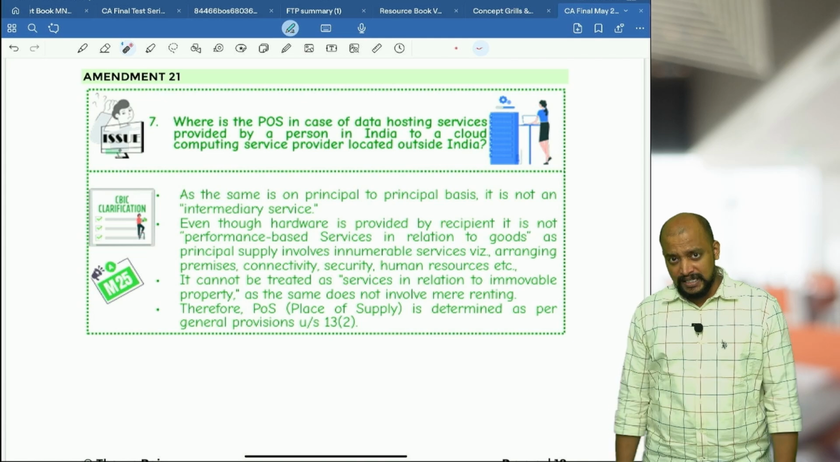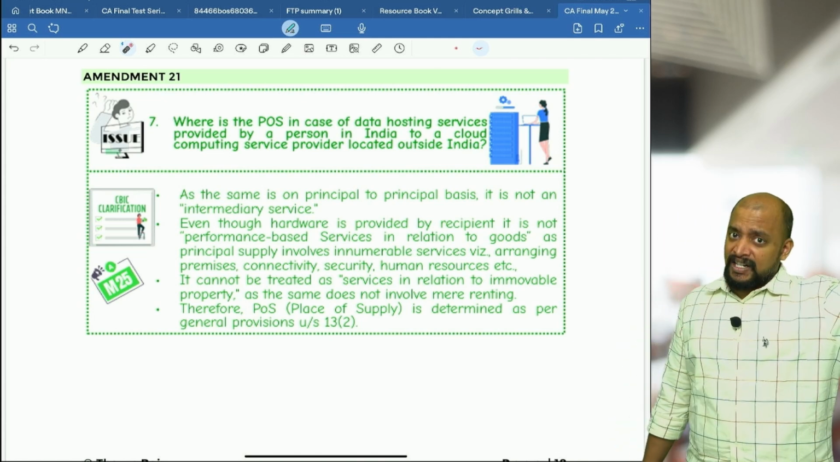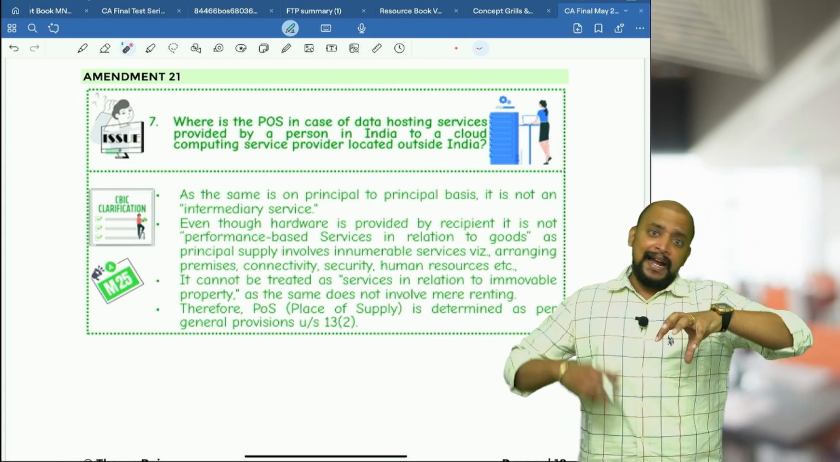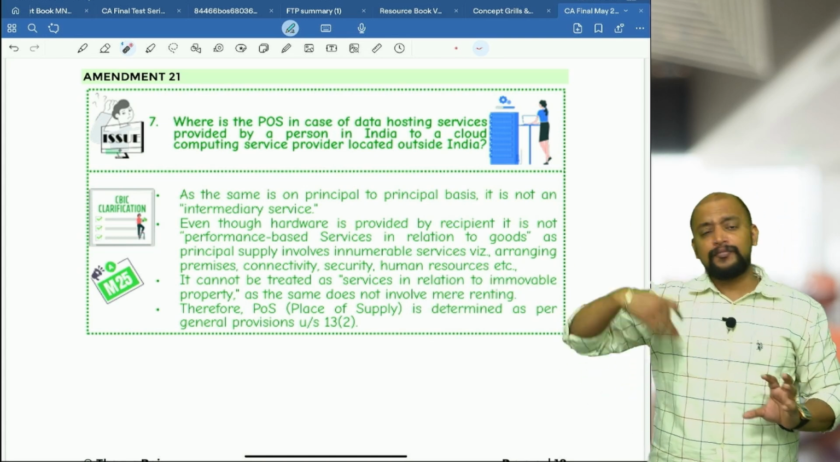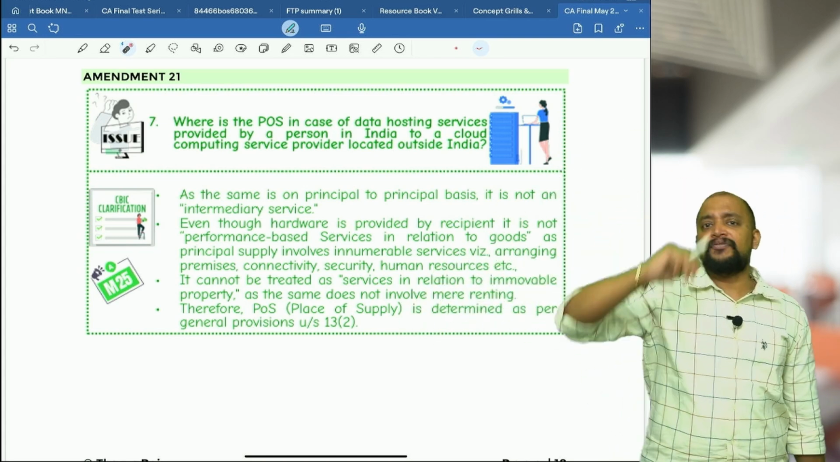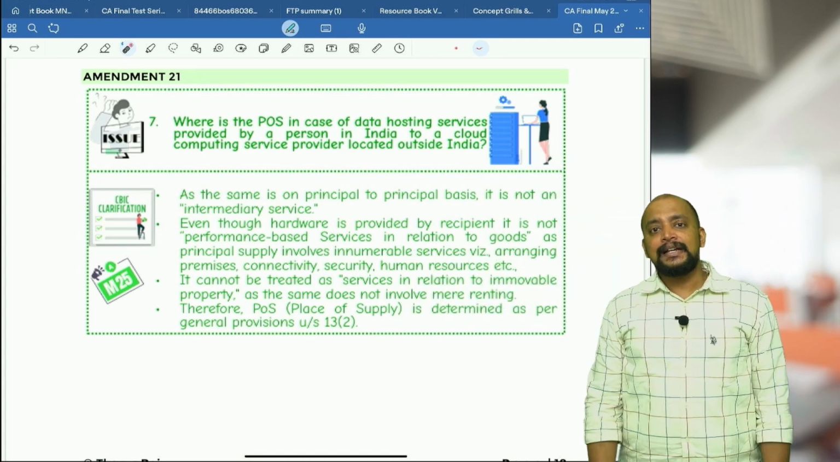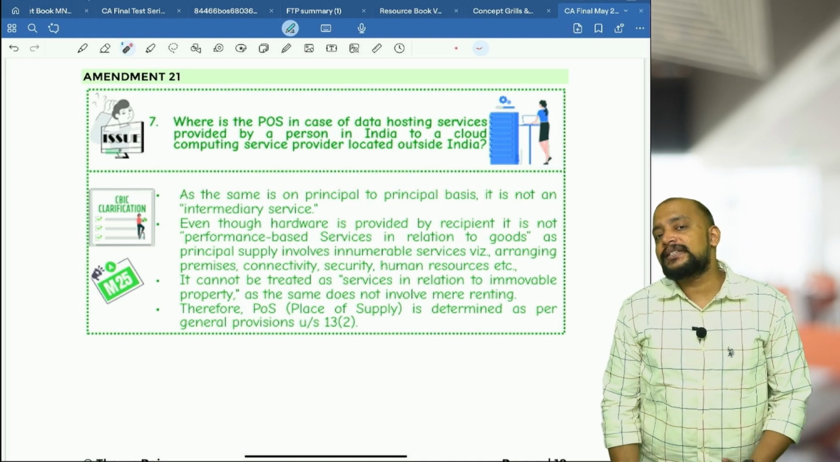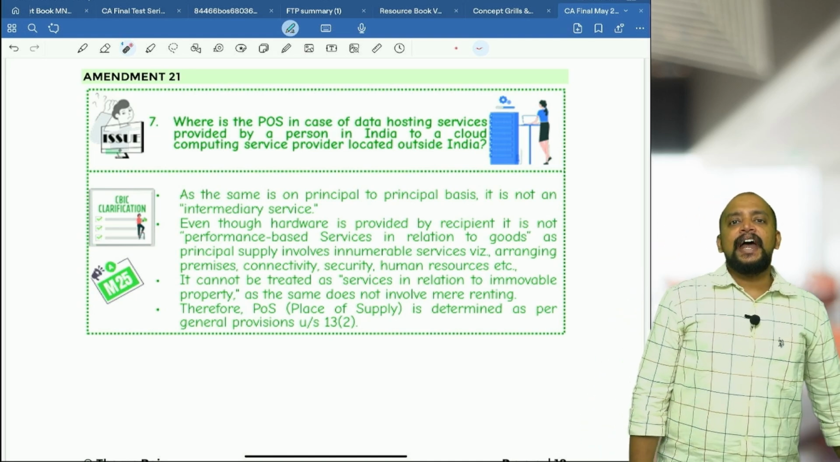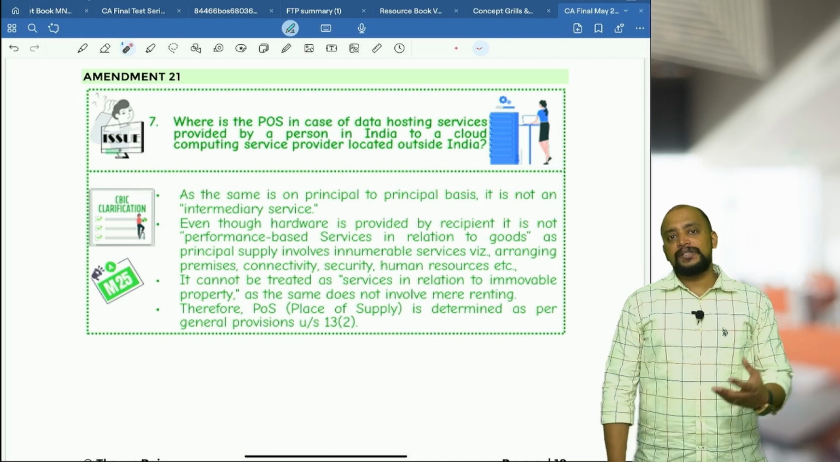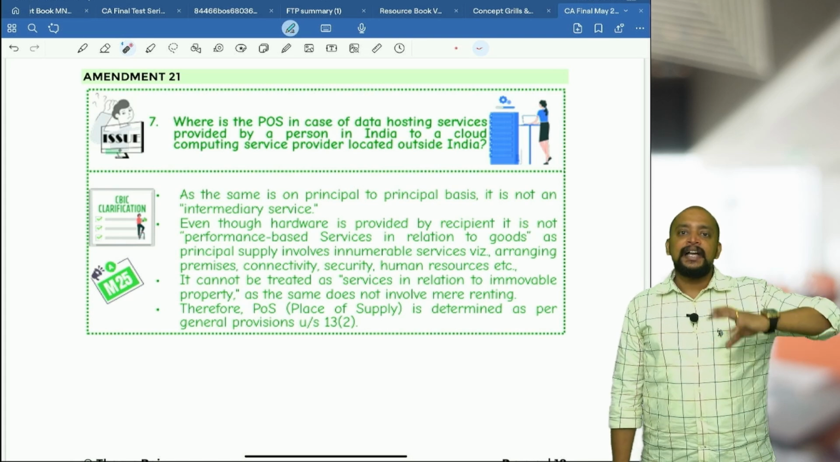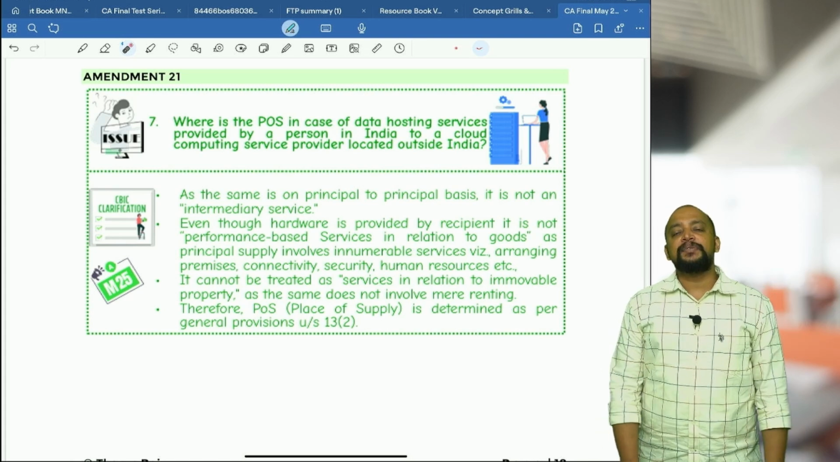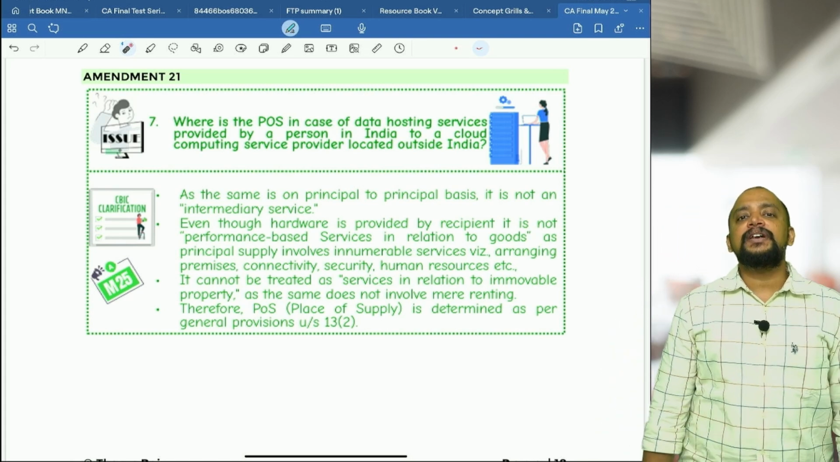What this data hosting service provider will do is host the Netflix content in his server and give the access to the people who are the recipients of Netflix. Okay, and in that case, can we call this data hosting service provider an intermediary and bring in intermediary services, because this data hosting service provider is in India and Netflix is outside India? Can we bring in section 13 under intermediary services?